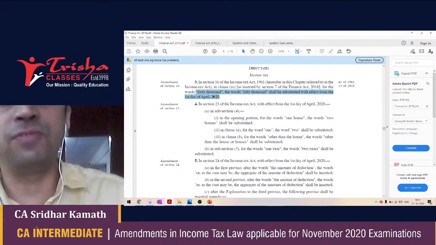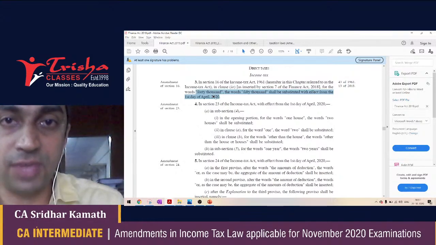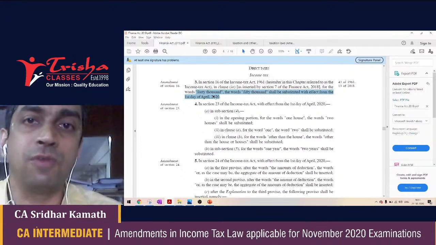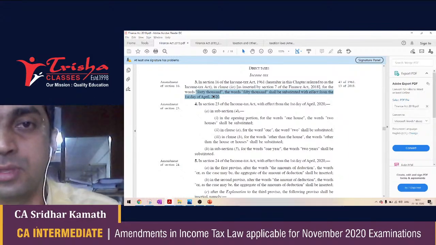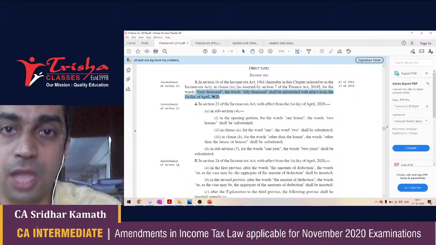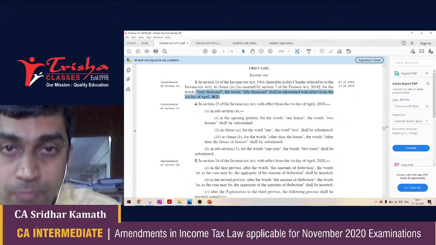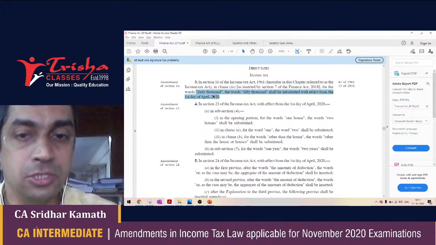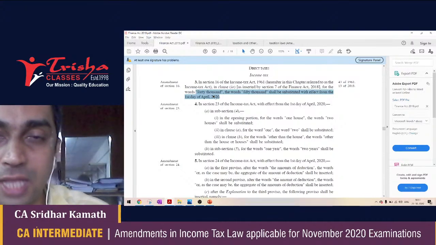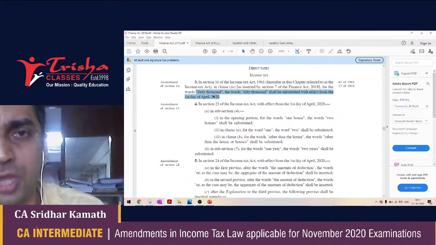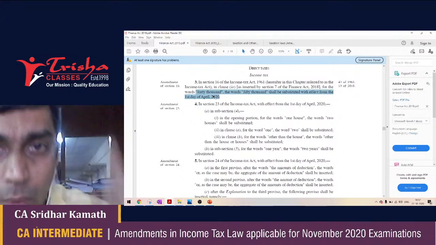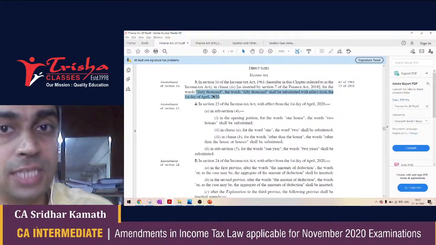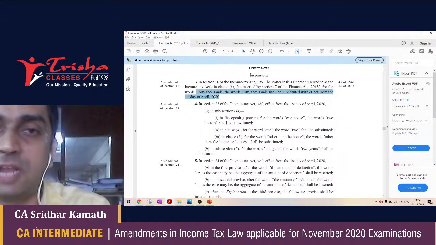Now, the valuation of the deemed let out property has to be done, the GAV has to be calculated, the NAV has to be calculated, and some income from house property has to be offered to tax as far as the second house goes. But the Finance Act 2019 now says the SSE has an option to opt for two houses as self-occupied houses. So this is a landmark change in the income tax law, because for a long period of time, for a number of years, it was always only one house property that could be self-occupied. But from AY 2021, the SSE has an option to opt for two houses as self-occupied property.